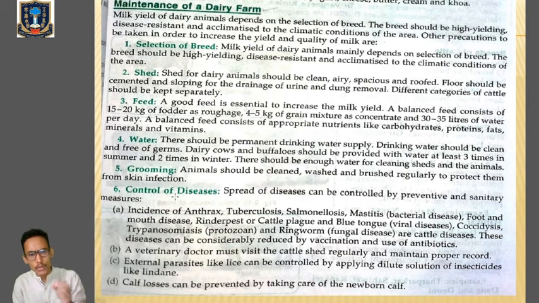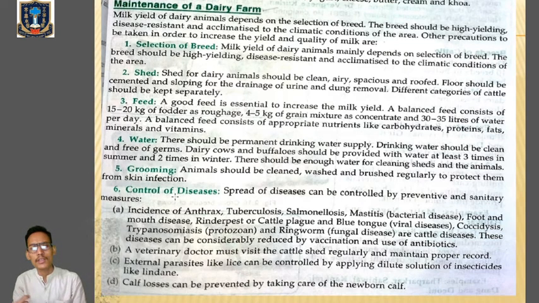Number two, those animals or breed must be disease resistant, and they must be acclimatized to the climatic conditions of a particular place. These are the things which must be kept in mind before establishing a dairy farm. Apart from these criteria, there are other things we should keep in mind.